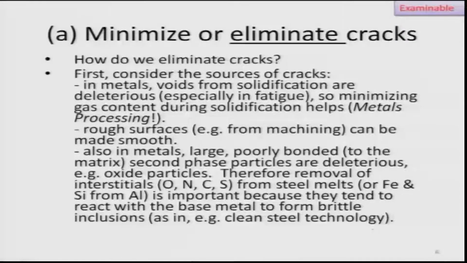So one way of eliminating cracks is to remove oxygen, carbon, nitrogen and sulfur from the steel, because they produce brittle inclusions. So these are the different sources of cracks in metals, but there are others. I am not giving you an exhaustive list.